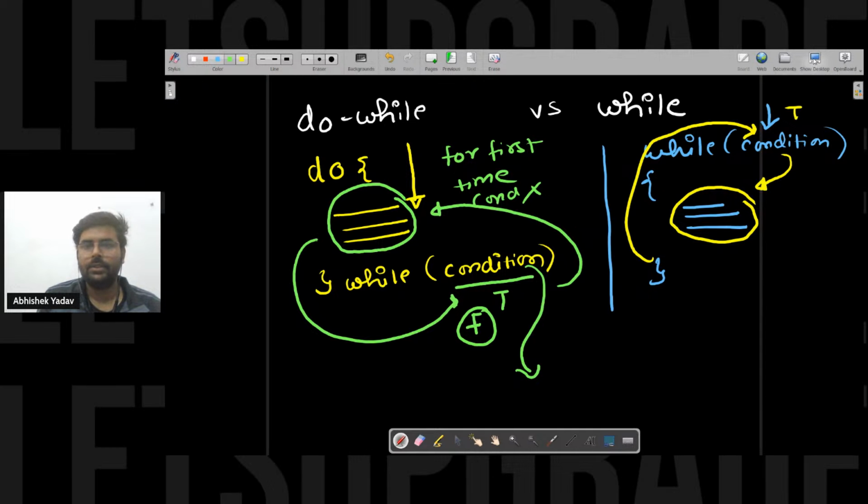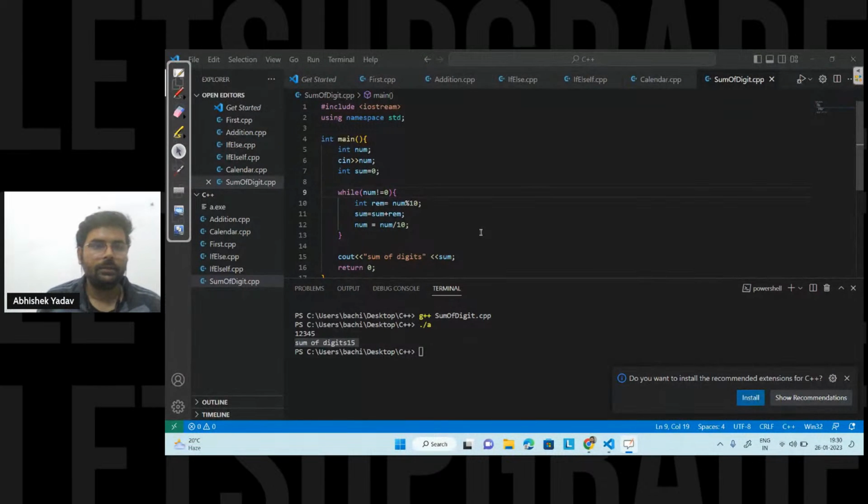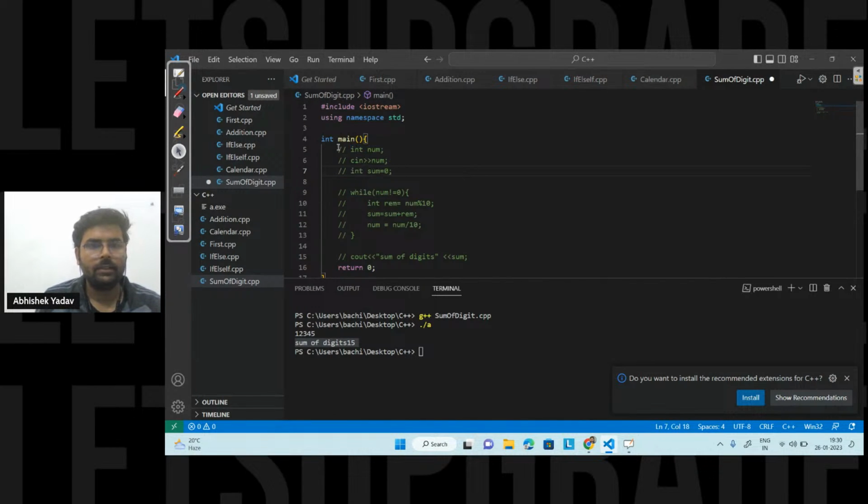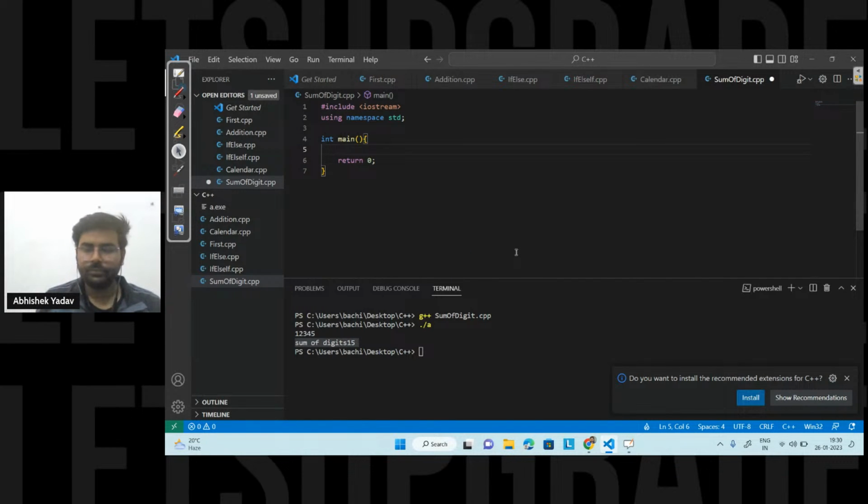So now what I want, let's remove this part because the code is clear. Now what I want to print, let's print Republic Day.